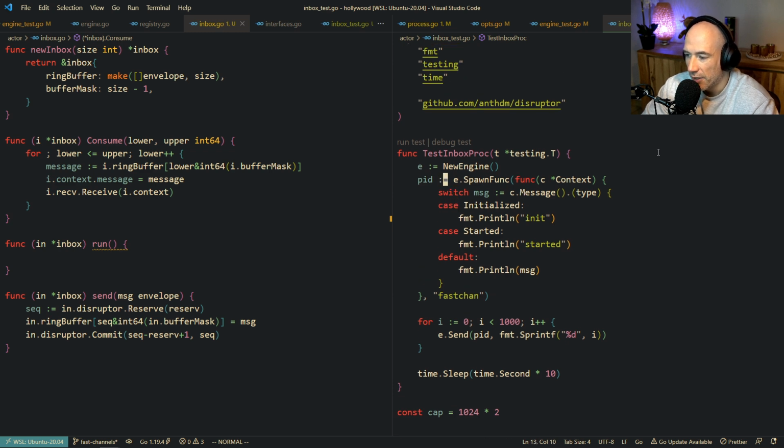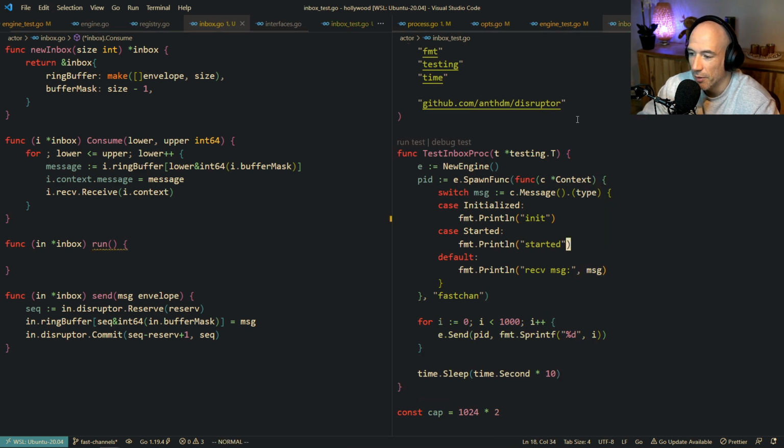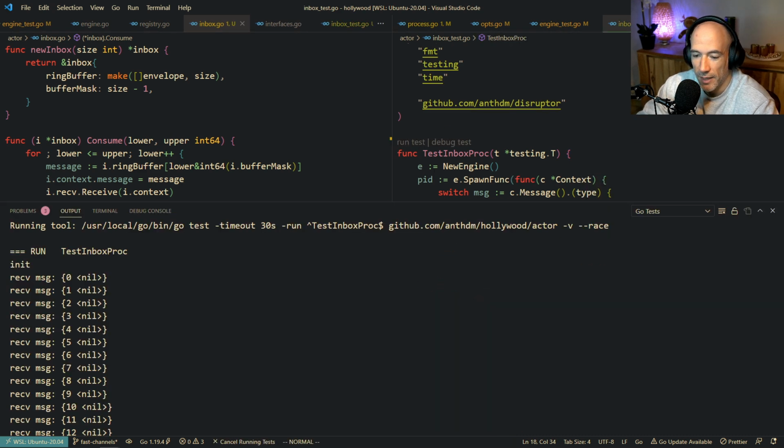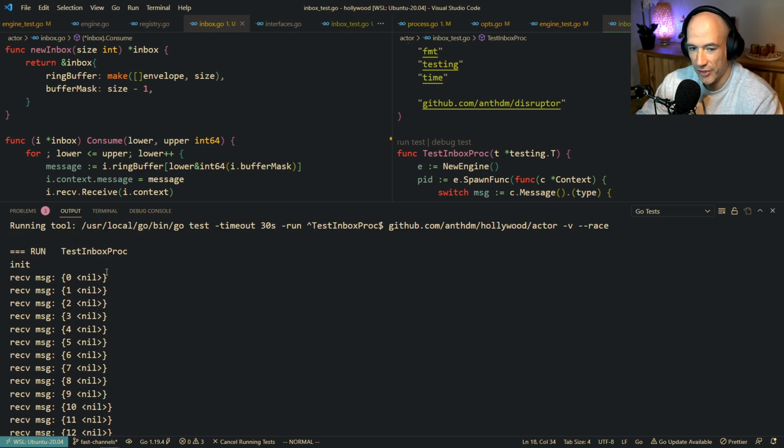So we spawn an anonymous actor in the engine. If we have default, it's basically going to say received message, just like this. Let's see what's going on here. Run. Yeah, okay, so we see we have everything here. It's perfectly fine. There's also no race conditions, very important.